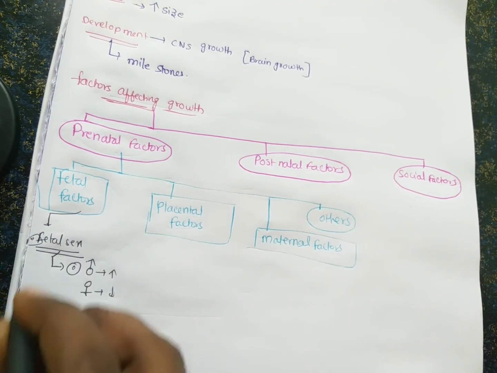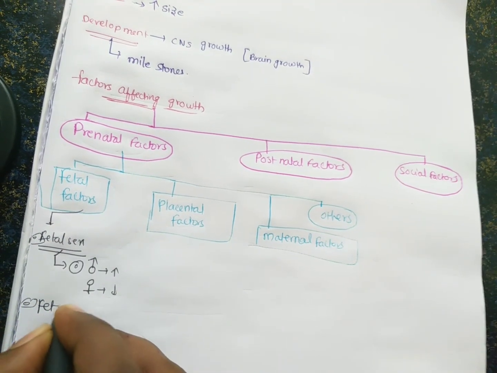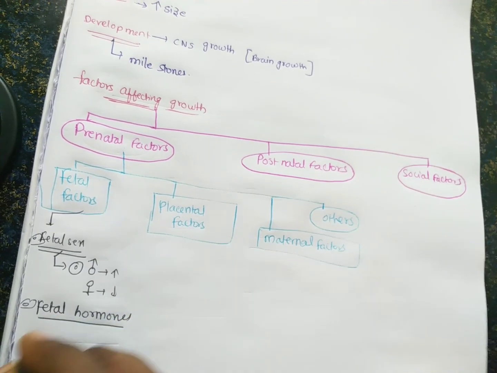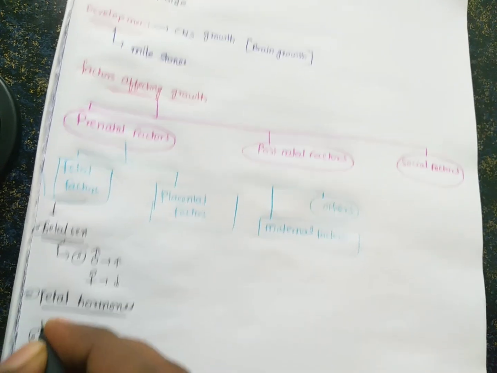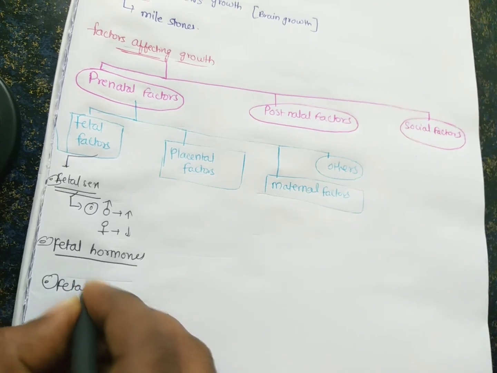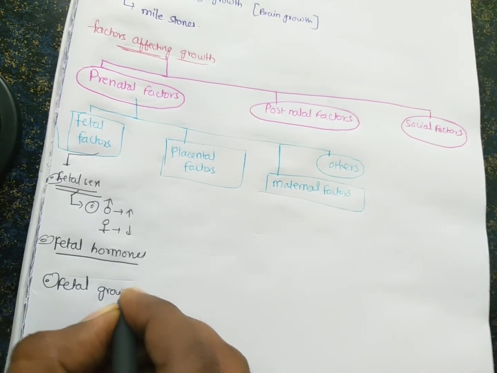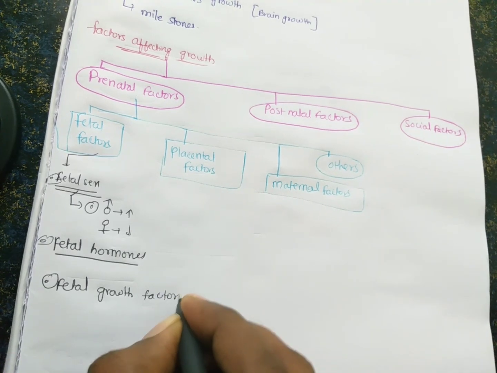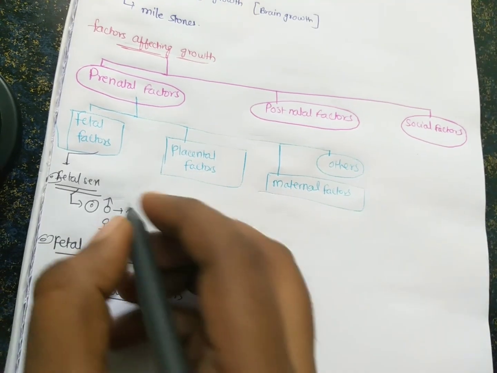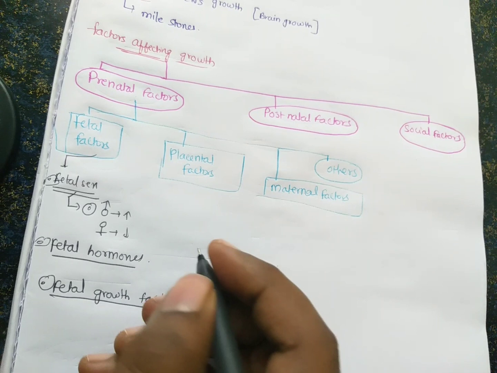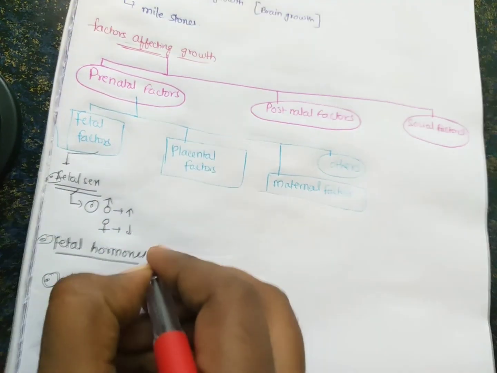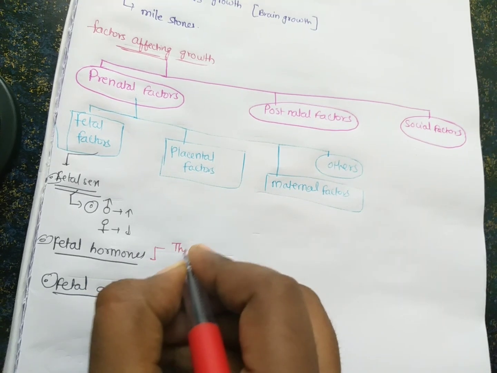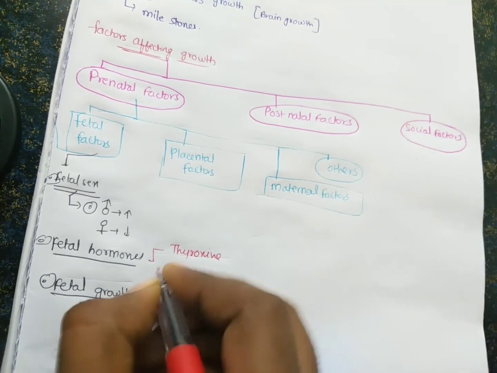Other fetal factors are fetal hormones and fetal growth factors. What are the fetal hormones responsible for this kind of growth? The first one is thyroxine and insulin.